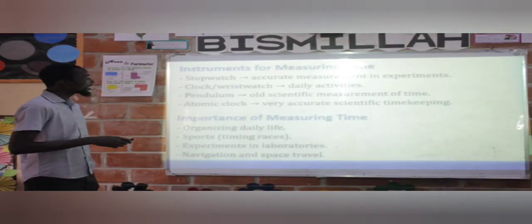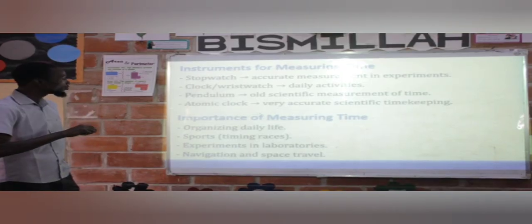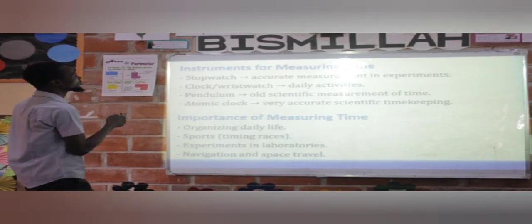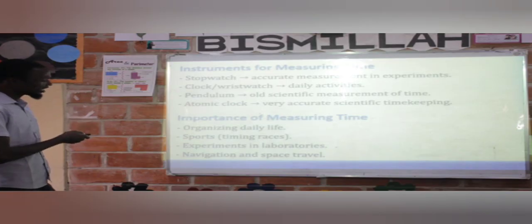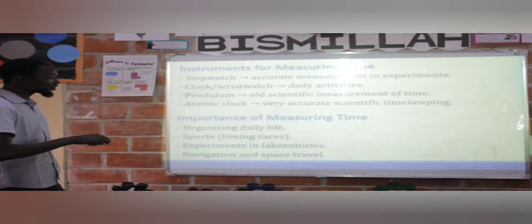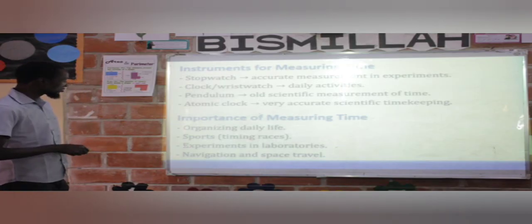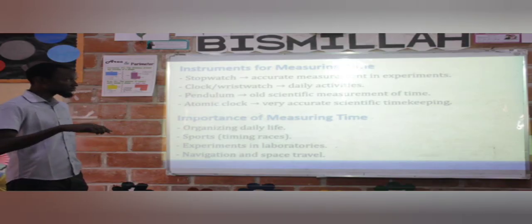Instruments for measuring time: we have stopwatch, clock, wristwatch, pendulum, atomic clock. And then let's look at the importance of measuring time: organizing our daily life, sports, then experiments in the laboratory, navigation, and space travel.